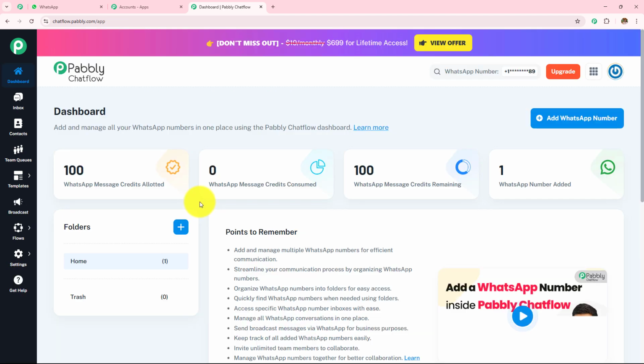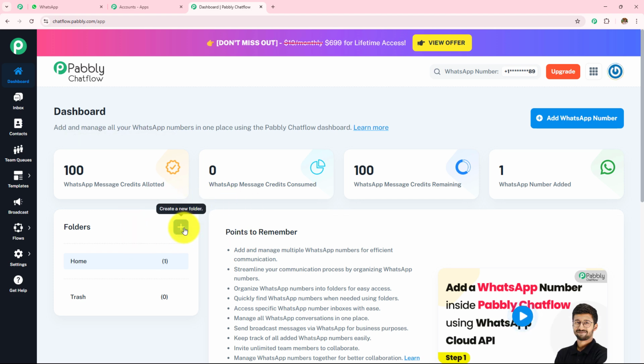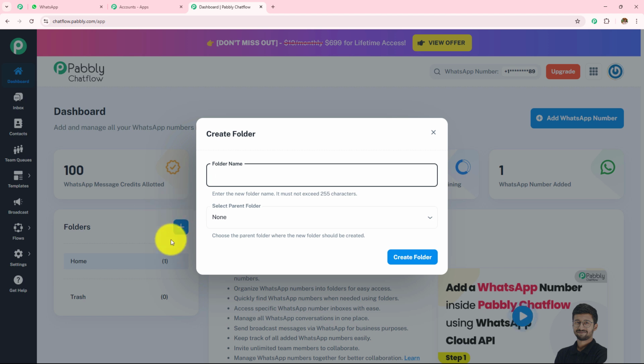Moving back to dashboard, here you can see this folder option. If you want to create a folder for your contacts, you can simply click on this plus icon and create your own folder according to the choice and preference. If you want to segregate the contacts and your customers, you can create the folder according to your choice and preference.